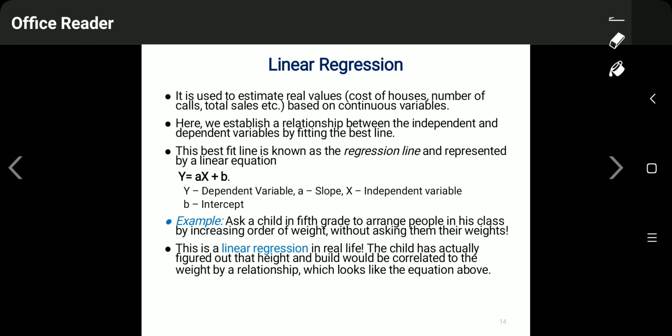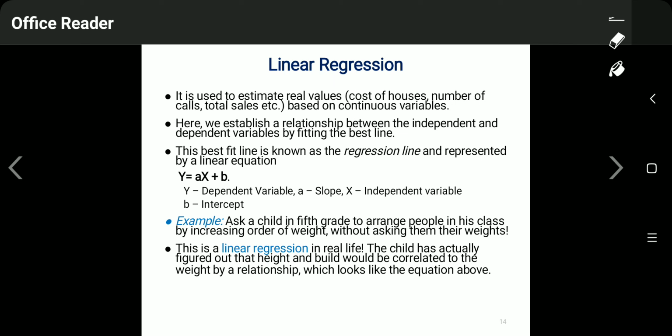Example: suppose you ask a child in 5th class to arrange the people in his class in increasing order of their weights, but you don't ask about their weights. Without knowing weights, how will that child arrange those people in increasing order of weight? Definitely he will assume that the person whose height is larger might have larger weight.